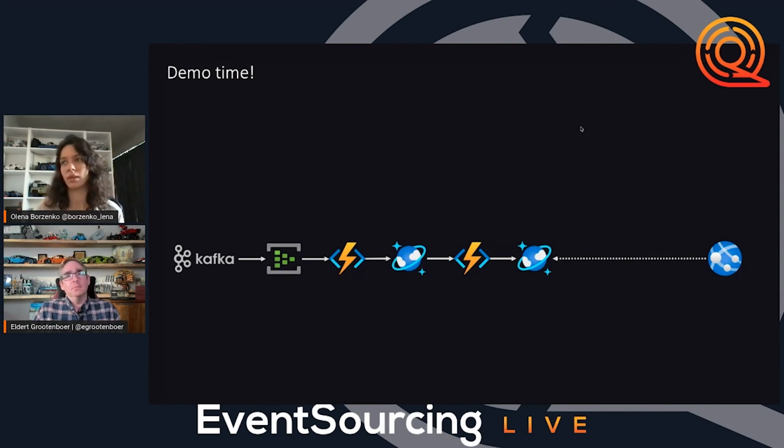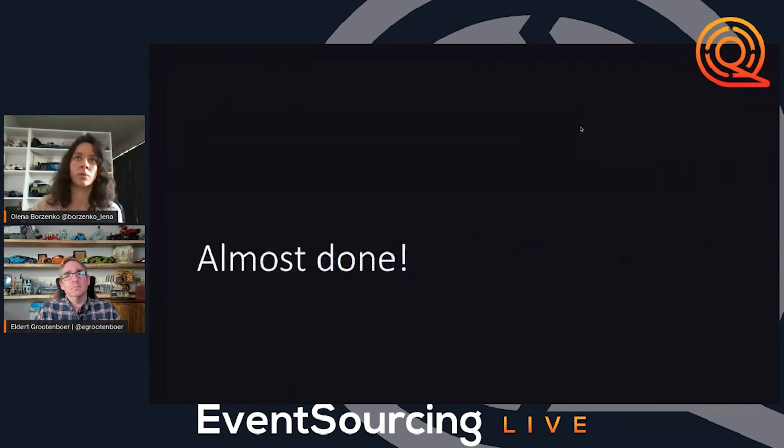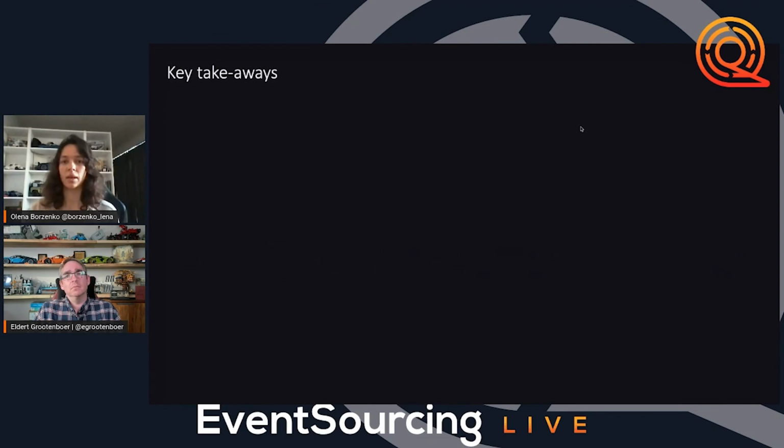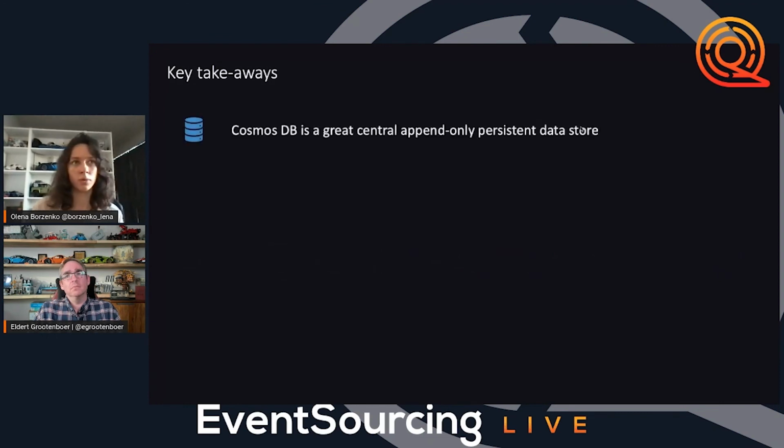And just to summarize everything, we want to give a couple of key takeaways. First of all, Cosmos DB is a great central and persistent data store. Not only because it's just documents which we can insert without any updating, but also because of the change feed, which is event sourcing out of the box, allowing us to have the history of all our changes, all our documents for the whole time, and basically access it anytime we want.